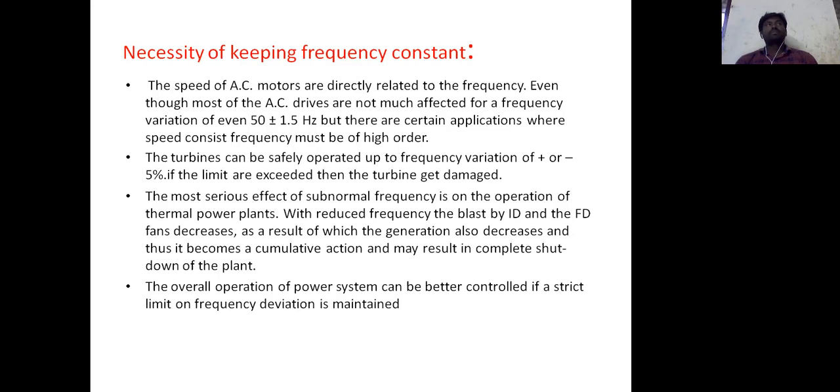To get the maximum efficiency of the power plant and obtain better results, a strict limit on the frequency deviations is needed, to maintain the constant frequency in the power stations.